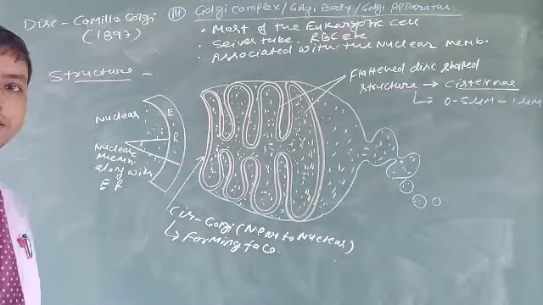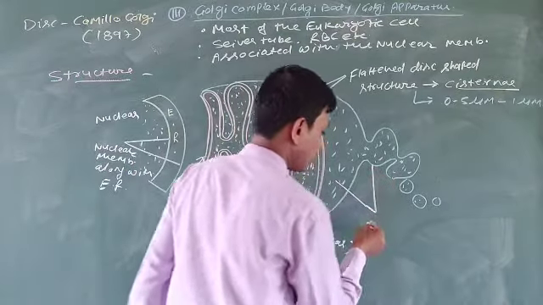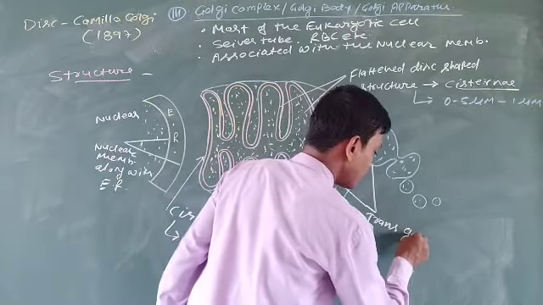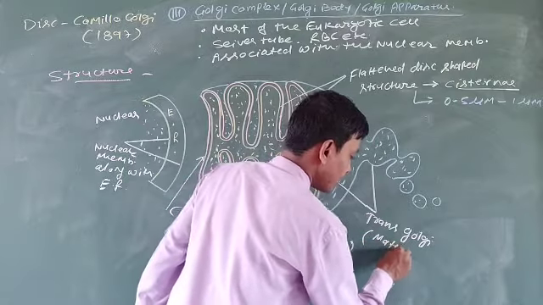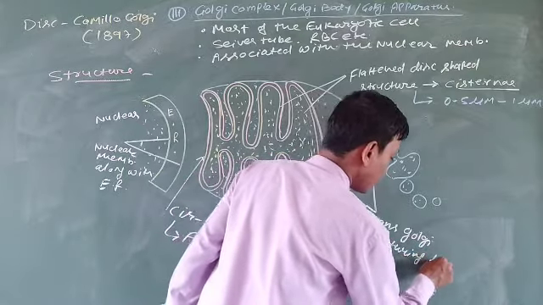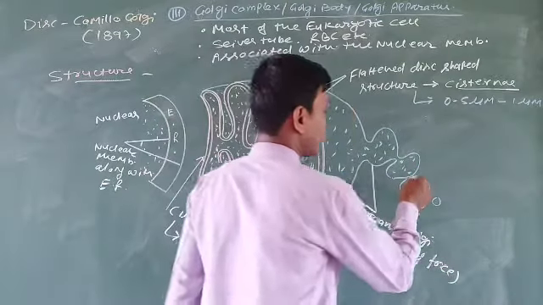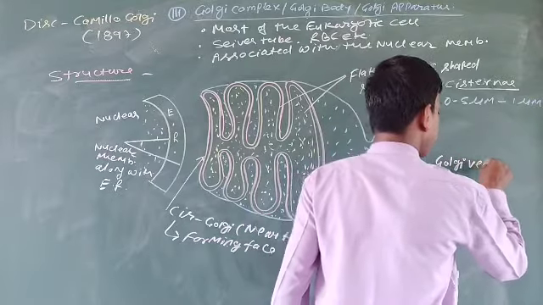This is known as the forming phase. And this area is known as the trans Golgi, also known as the maturing phase, and these are known as Golgi vesicles.